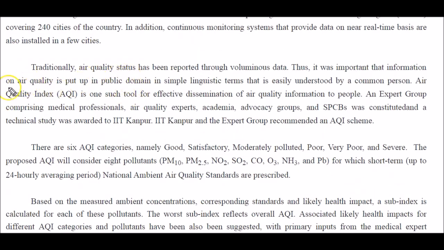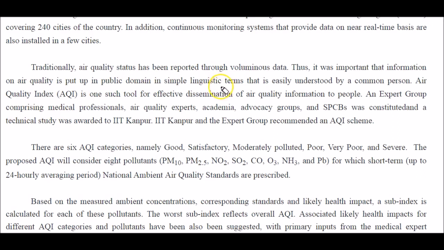Before that, that means before publishing the National Air Quality Index, traditionally air quality status has been reported through voluminous data. So the common man cannot understand the voluminous data.